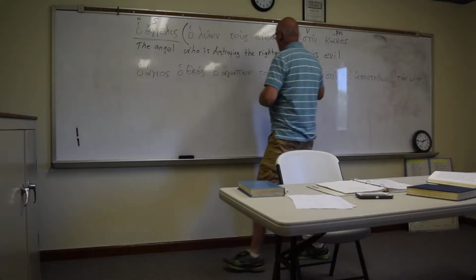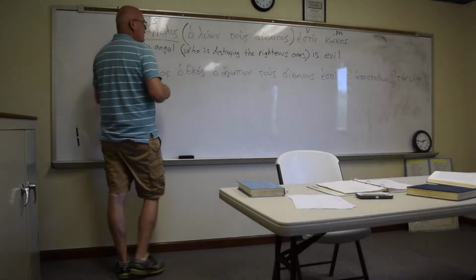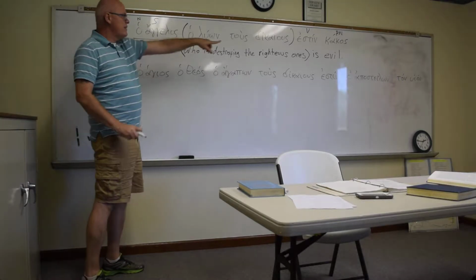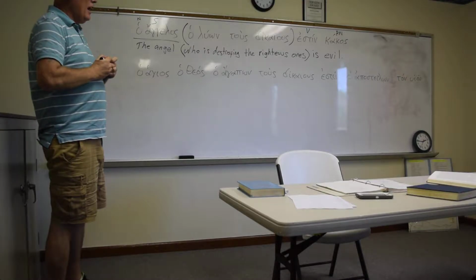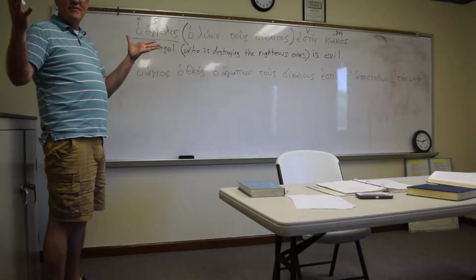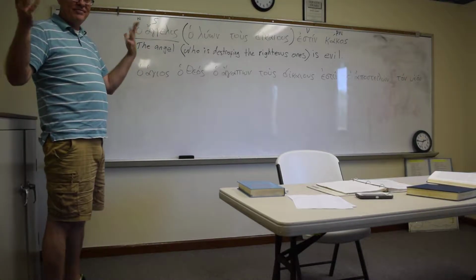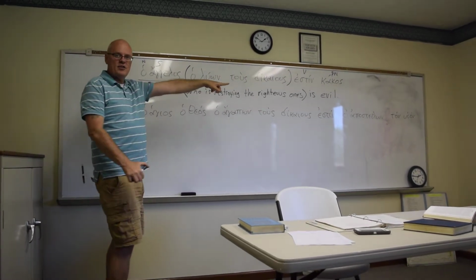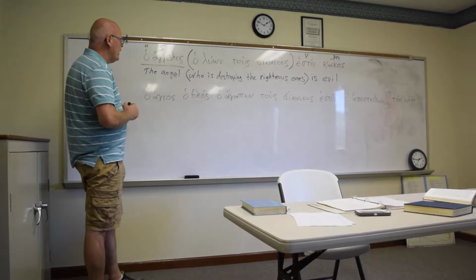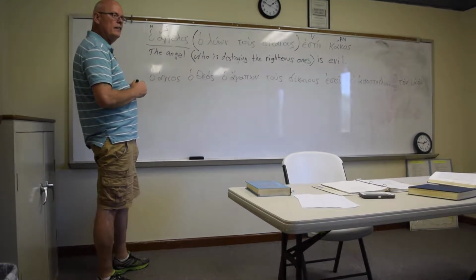So you can bracket this off, just like that. The angel is evil. That's your sentence. And you're going to discover this when you get into not foundations, but essentials. You'll bracket these off like that. It actually makes it simpler.